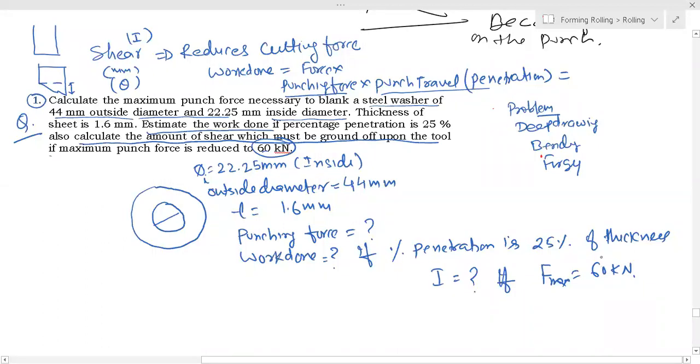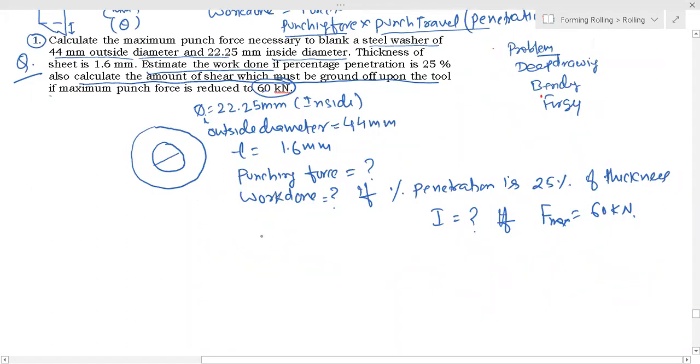Now we'll solve one by one. So basically, calculate the maximum punch force necessary to blank a steel washer. You have to blank a steel washer.